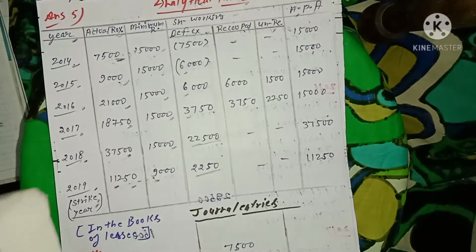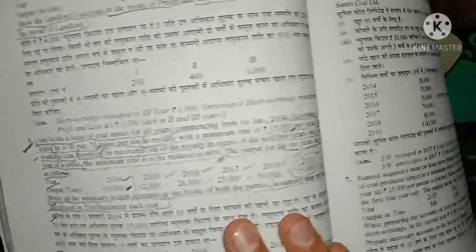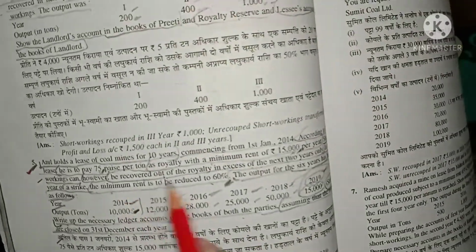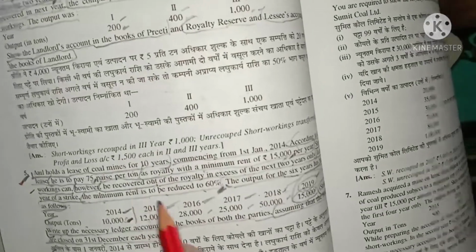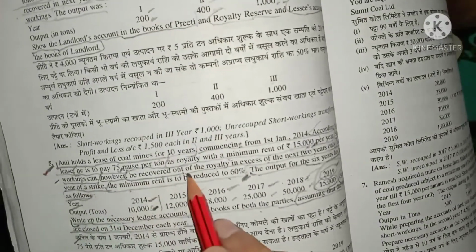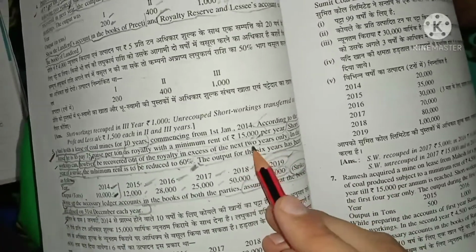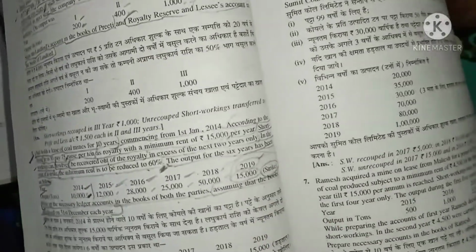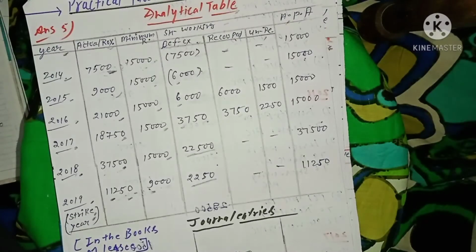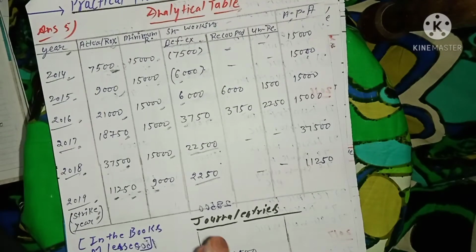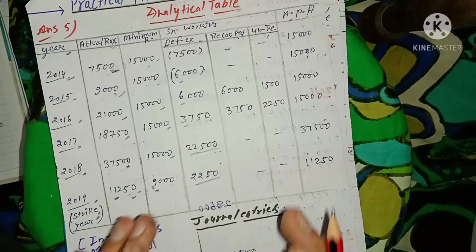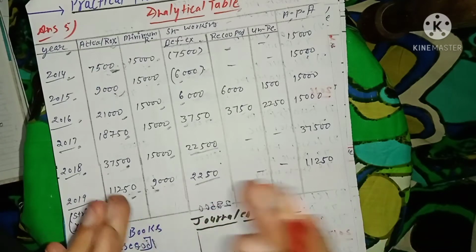Now let's see the terms and conditions regarding the short working given in the question by the examiner. Here you can see that short workings however can be recouped out of the royalty in excess of the two years only. It simply means that a short working amount, if it occurs in any year, can be recouped out of the excess working amount, if any, occurring in the two subsequent years.